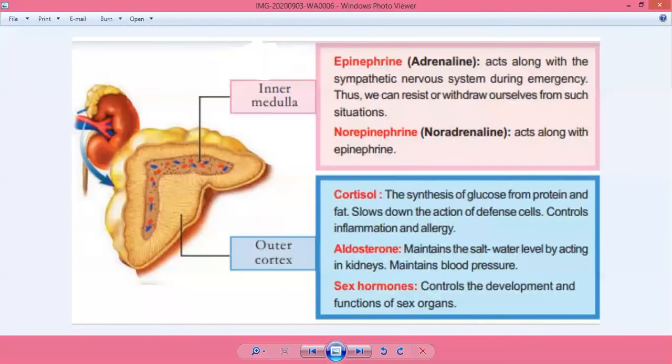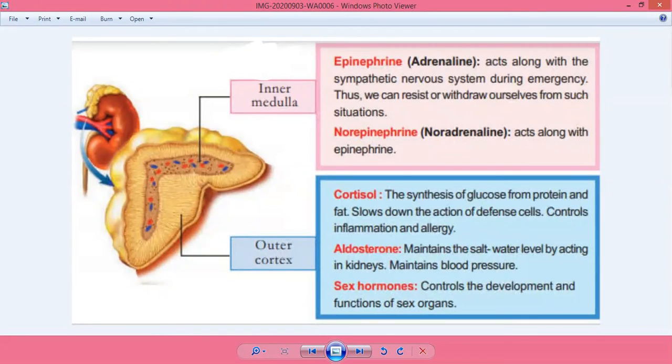Next, the inner medulla produces two hormones, epinephrine and norepinephrine. Epinephrine is also known as adrenaline. It acts along with the sympathetic nervous system. During emergency conditions, the sympathetic nervous system is activated, so epinephrine or adrenaline acts along with it. Thus we can resist or withdraw ourselves from such situations.